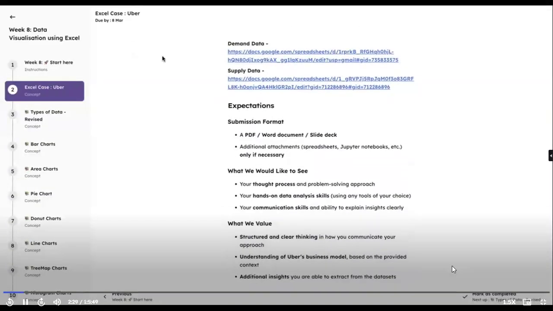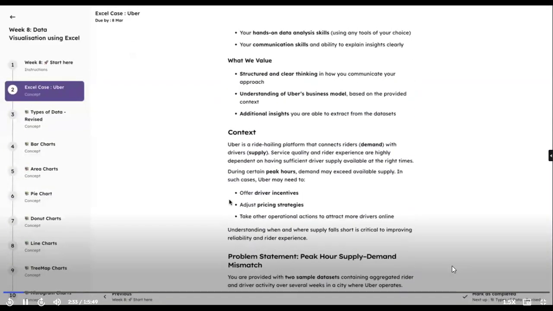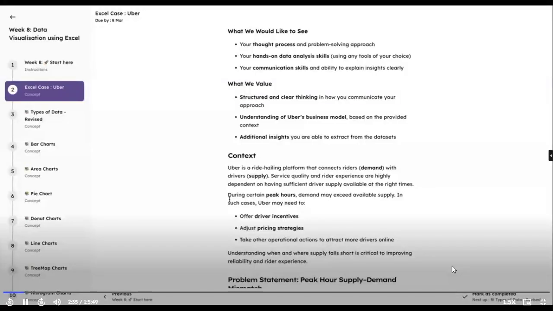Okay, this is the case. It's on Uber. There are a few things that we have to figure out. If you are not sure what Uber is, I'll quickly give the introduction. Uber is a place where you can book rides. You are the rider. If you are booking the ride, you are called demand, because you are producing some demand. On the other hand, there are drivers who are supplying. Basically, they are supplying the car so the demand gets fulfilled. That's the basic introduction of Uber.